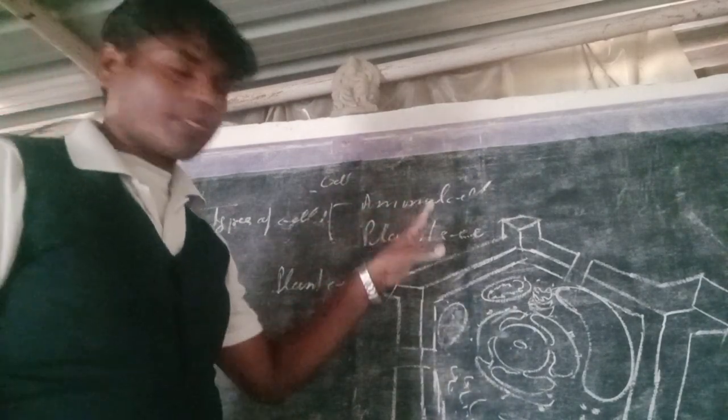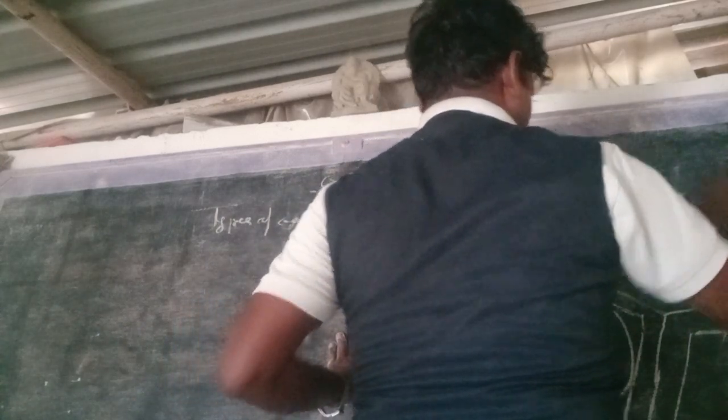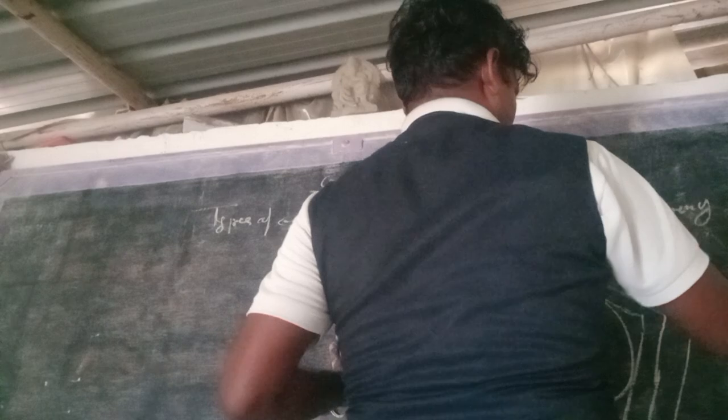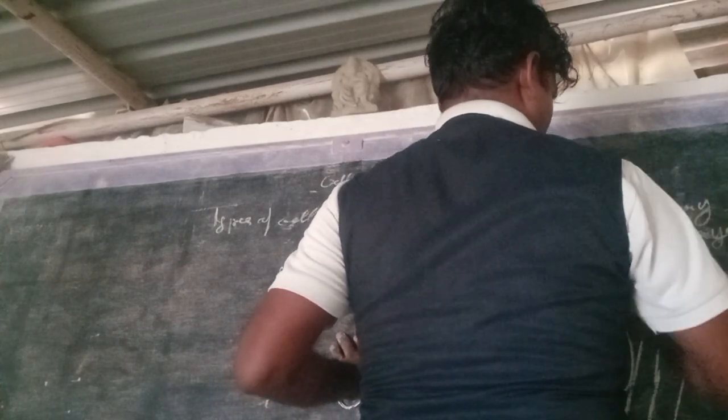So we will label it. Try to label the figures. Here is the cell wall, covering, middle layer, innermost layer.